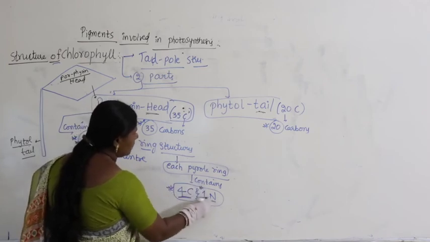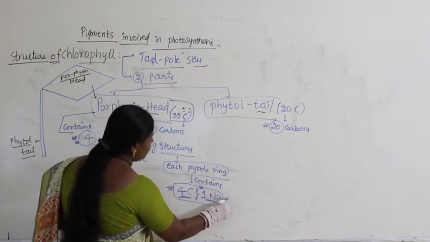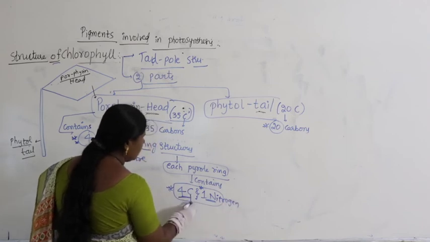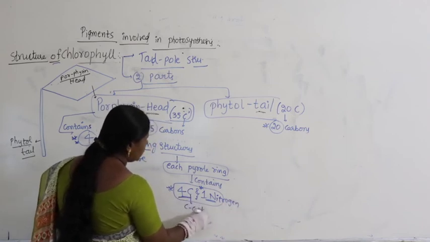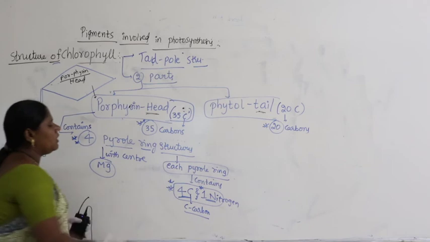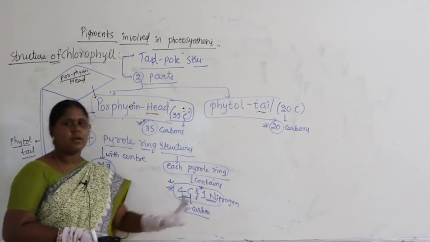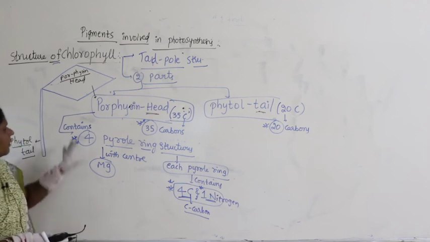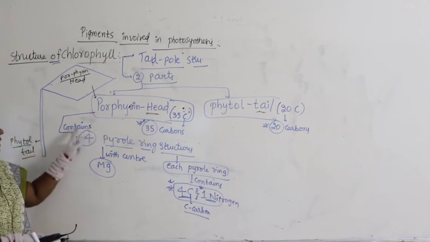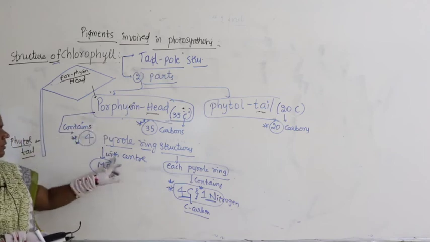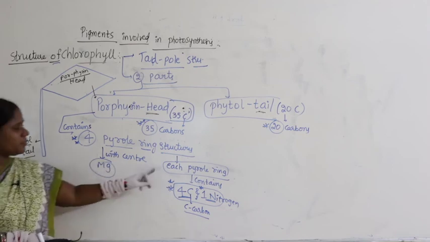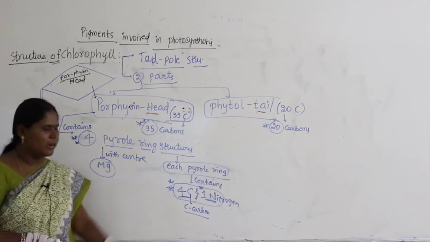Okay, 4 carbons and 1 nitrogen. C means carbon, N means nitrogen. Each pyrrole ring contains 4 carbons and 1 nitrogen. I repeat again, the porphyrin head contains 4 pyrrole ring structures with center magnesium. Each pyrrole ring contains 4 carbons and 1 nitrogen.